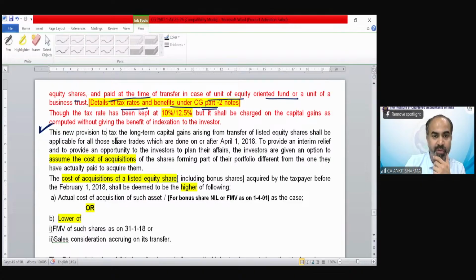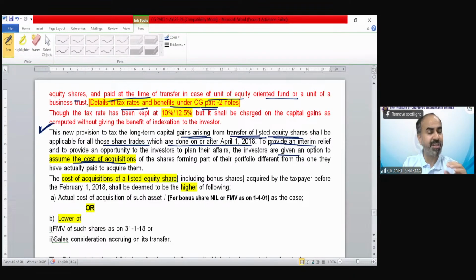The new provision to tax the long-term capital gain arising from transfer of listed equity shares shall be applicable for all those shares traded on or after April 1st, 2018. To provide an interim relief and to provide an opportunity to the investor to plan their affairs, the investors are given an option to assume the cost of acquisition.